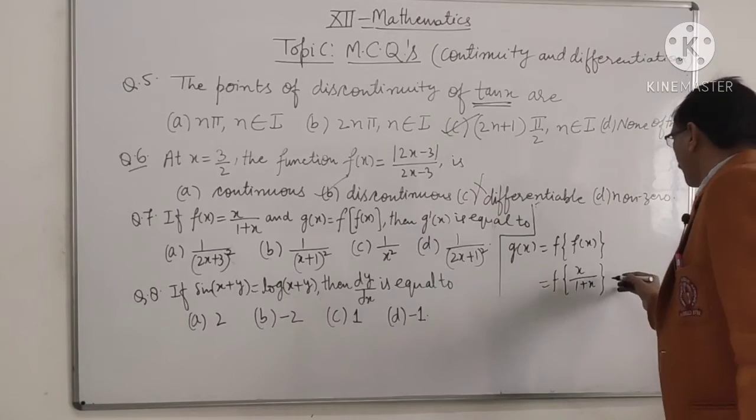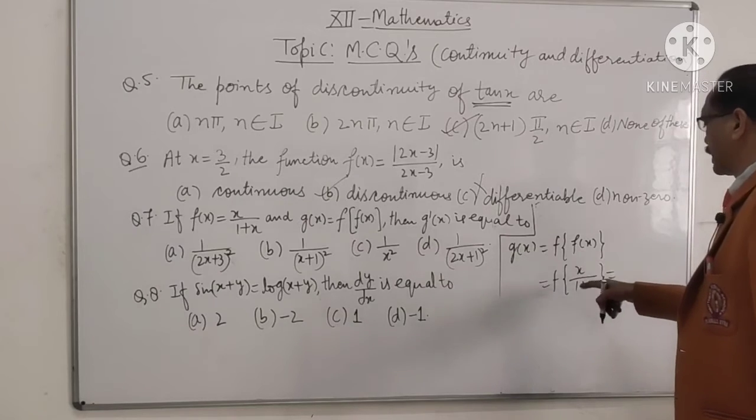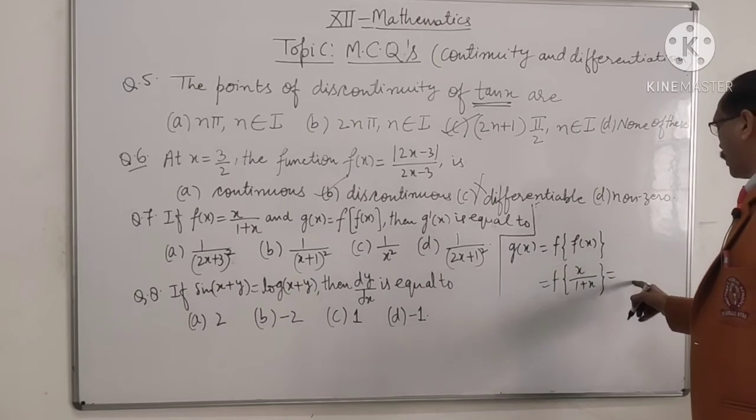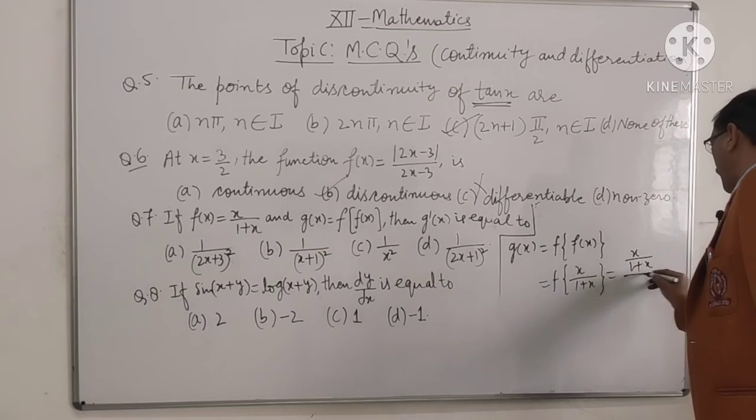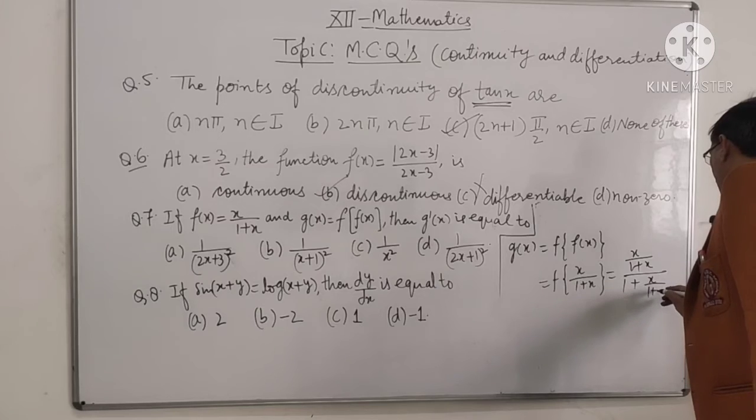Then again f is defined like that. So let it be y, then it is y upon 1 plus y, where y is x upon 1 plus x, divided by 1 plus x upon 1 plus x.